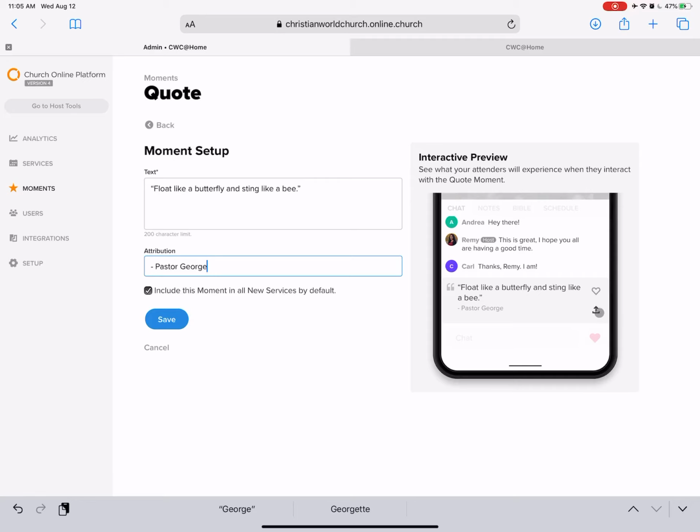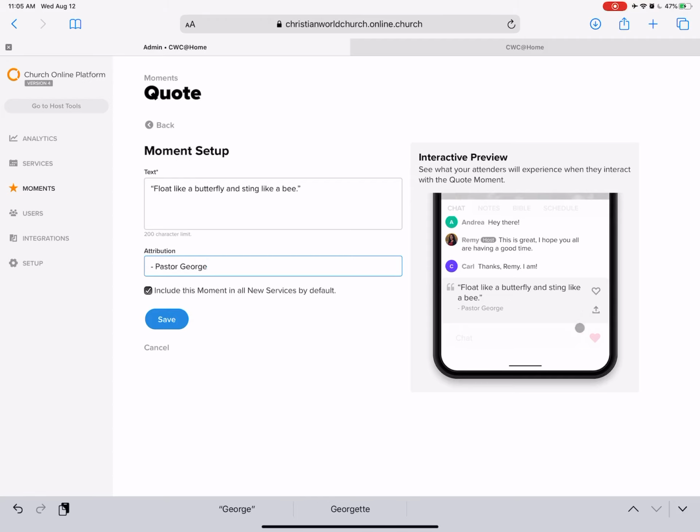What's cool about this feature is, one, you can heart it. So that's another way to get people to engage. If they heart it, they're saying that they like it. And this button right here will allow them to share it. Now, this is actually a cool feature. So I'm hoping within the next month, maybe in our fall series, we can bring this back. Again, it's going to take chat hosts to be there.